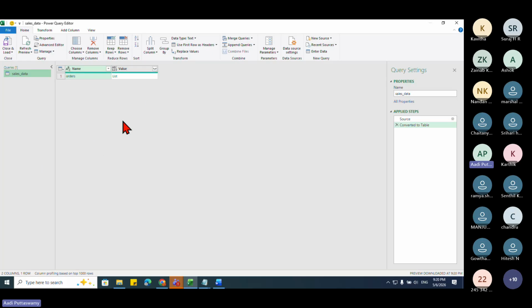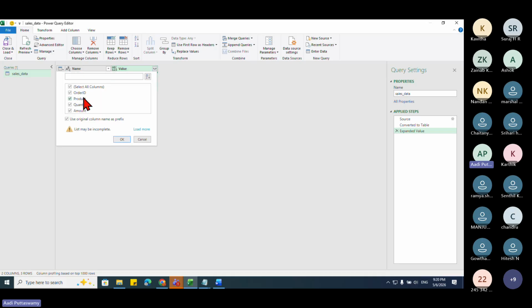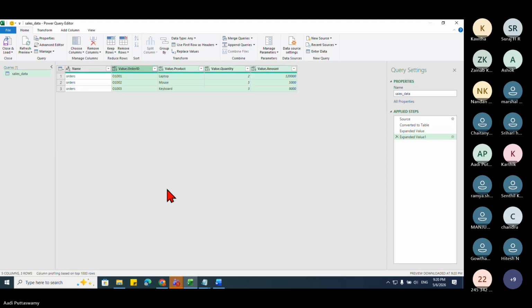Now what we'll do, we'll go here, and here, if you see the list, there are three records. You can see the records are there. It's saying three records. I'll click on this small button here. When I click on this, it will ask whether I should expand this as new rows or as values. Because I have the records, I'll say new rows. You can see that it says record, record, record. So again, I'll click on the small button, and here you can see I'll get all the column names, and say okay. See, the data which was there as some coded thing.